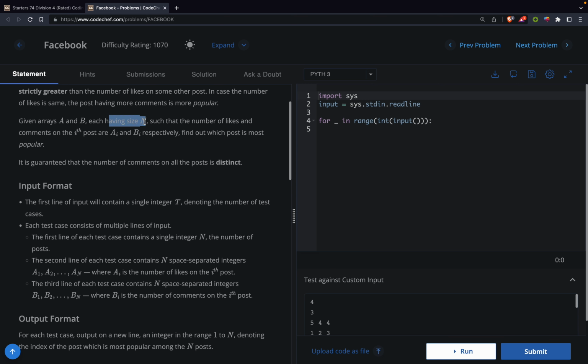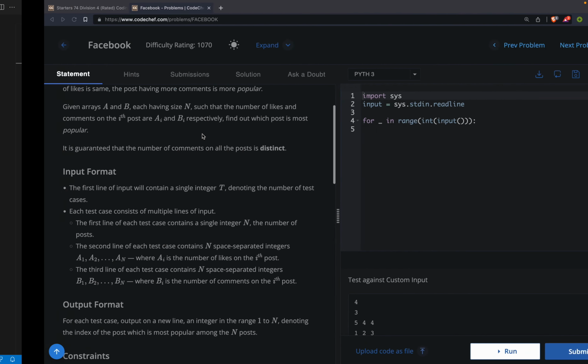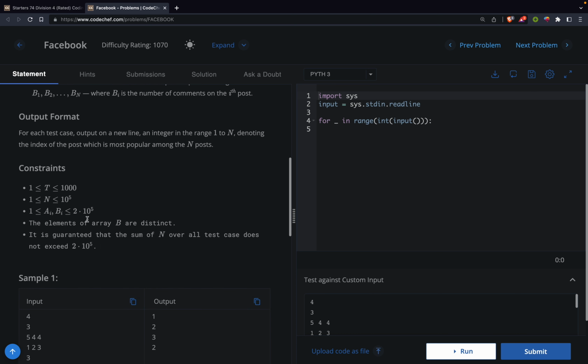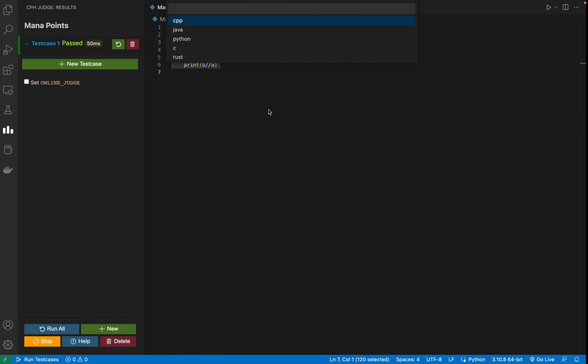So we just have to find the maximum index in the array A, and if we encounter posts having the same maximum value, then we also have to compare the comments. So let me just make a new file.